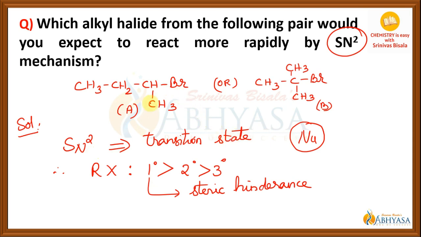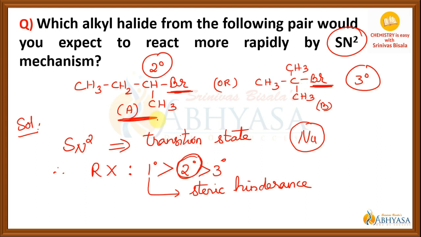Now see here, the first compound A, this is the secondary alkyl halide because bromine is attached to secondary carbon. And the second compound B, this is a tertiary alkyl halide because bromine is attached to tertiary carbon. So what will be the answer? The answer is nothing but the secondary alkyl halide. The secondary alkyl halide, that is compound A, that is more reactive by SN2 reaction.